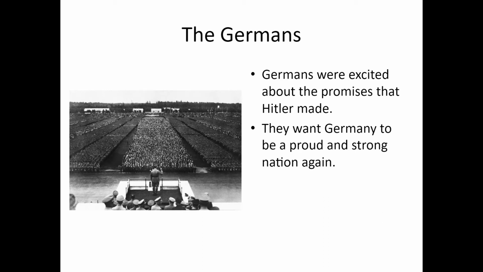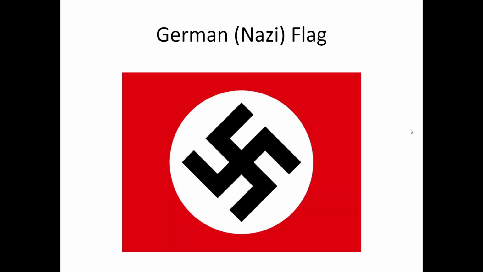Germans were excited about the promises that Hitler made. They wanted Germany to be a proud and strong nation again. So how did Hitler come to power? He lied to his people and they believed his lies. Now that is the German or the Nazi flag during the time. Nazi was the name of Hitler's political party, the Nazi Party.